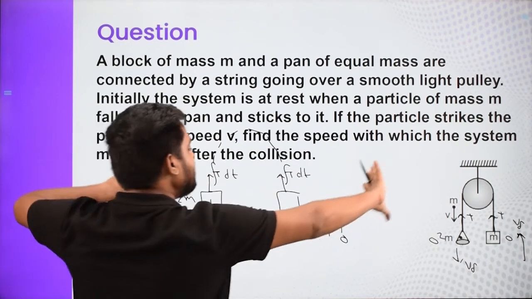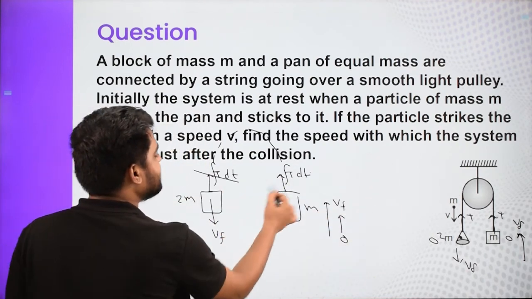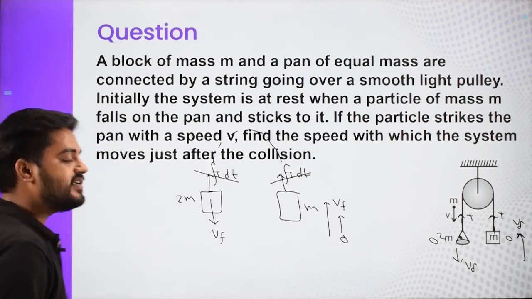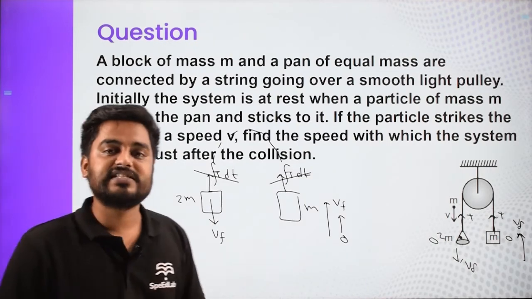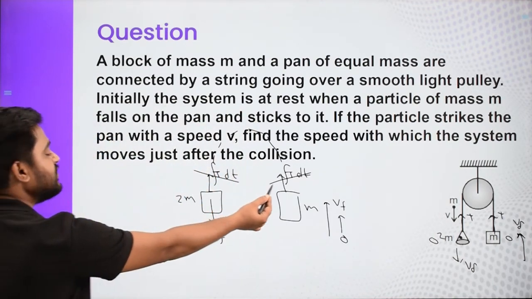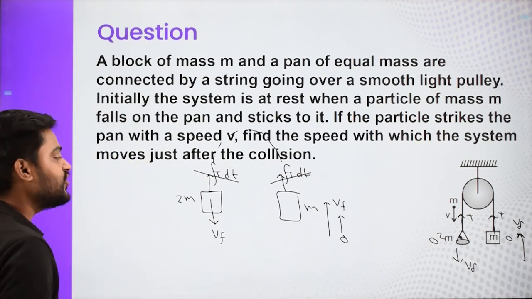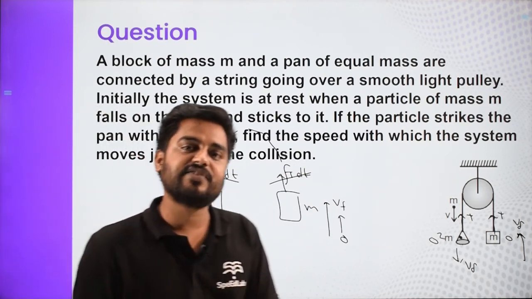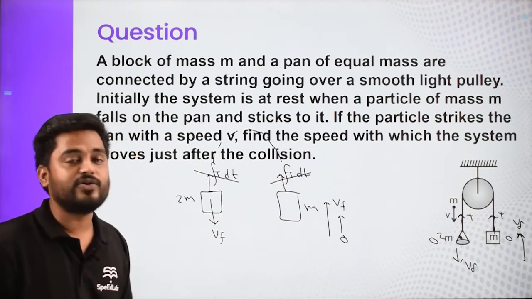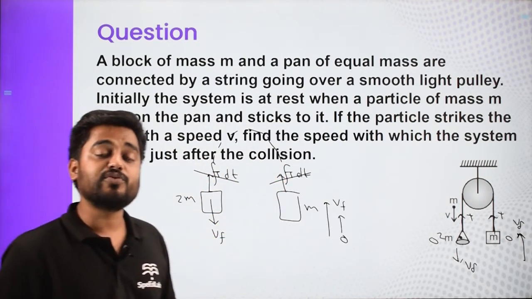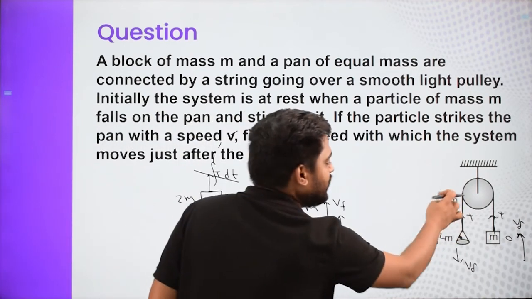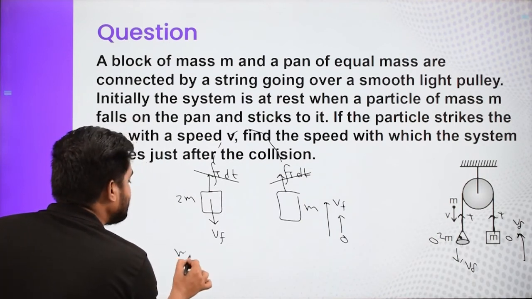So if I make it like this, then eventually this and this are in opposite directions, and the total momentum is conserved, because there is no net impulsive force, or we can say there is no net external force. These impulsive forces are just cancelling out each other. What is impulsive force? Impulse is nothing but change in momentum, and now my net impulse is 0, meaning net change in momentum is 0. So momentum will remain the same. So what is the momentum? Initial momentum was only there with this bullet. So I'll say m into v.